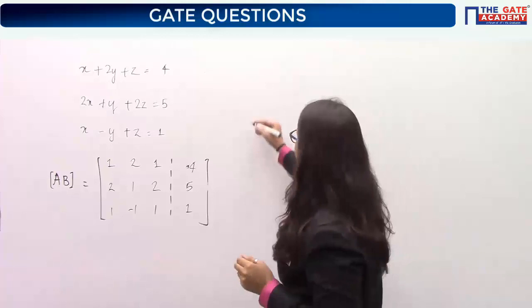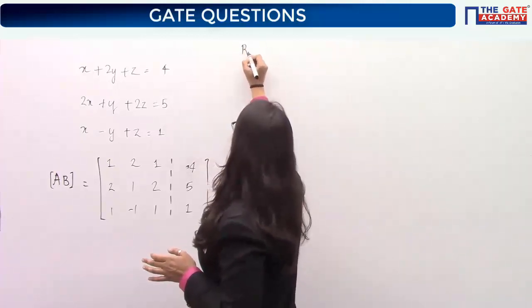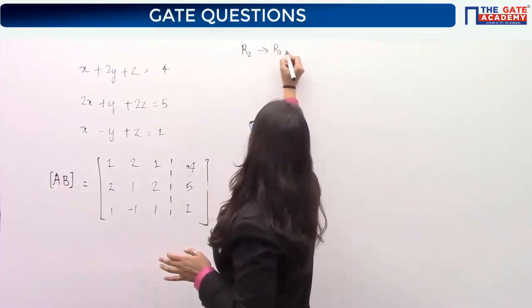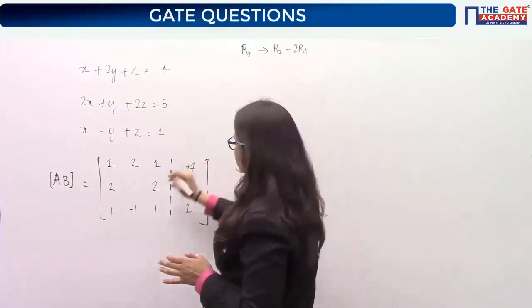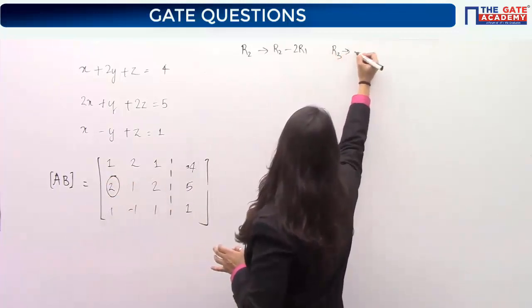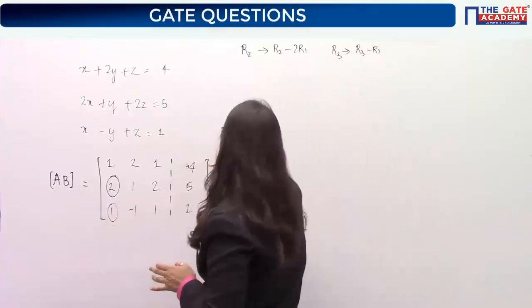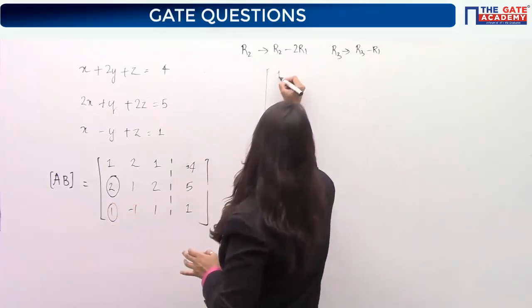Now how to find the rank? Just do the row echelon form, that on R2 we will apply the operation R2 minus 2 times R1, so that this becomes 0, and on R3 we will apply the operation R3 minus R1, so that this becomes 0. We have to make zeros below the first one.